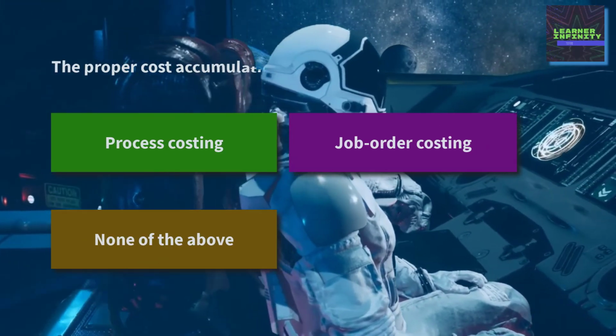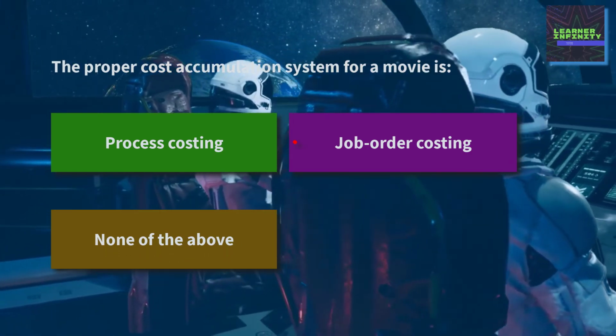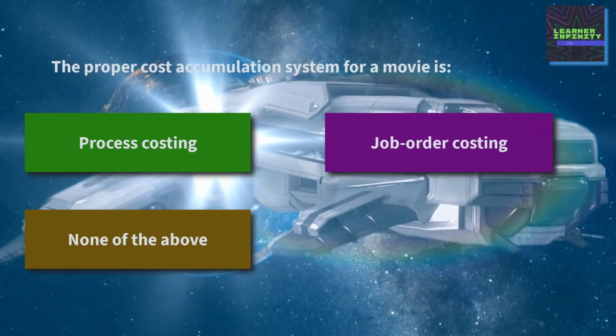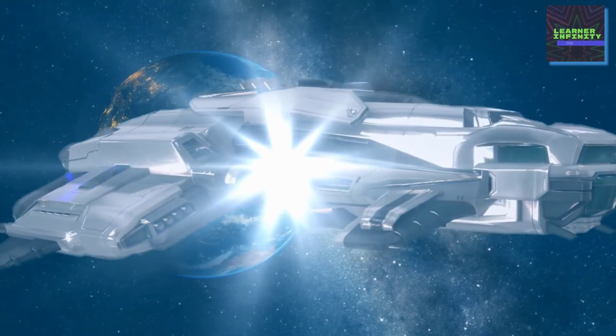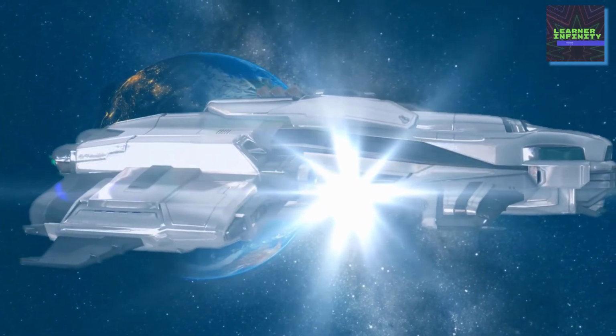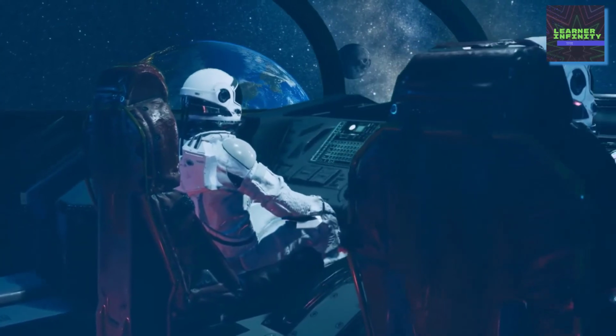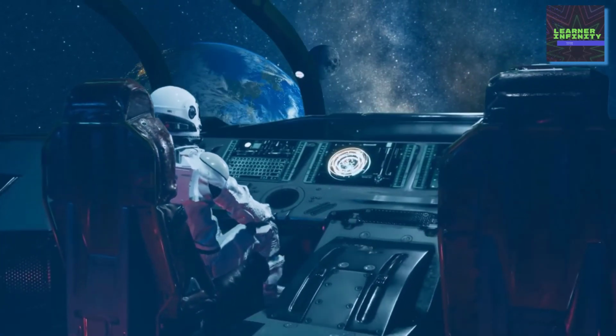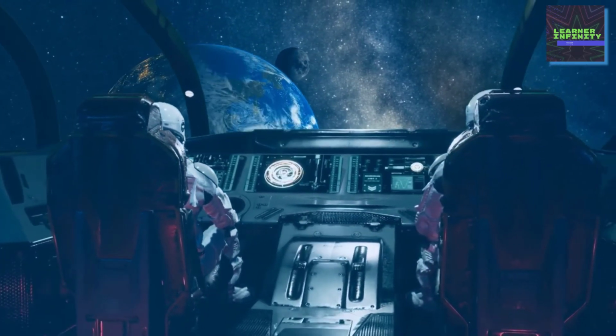Back to our question. The proper cost accumulation system for a movie is job order costing. This is because each movie is unique to each other in terms of story, actors, genre, settings, location, music, and special effects. This is the reason why some movies are more expensive than others.